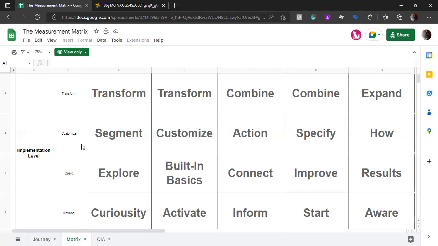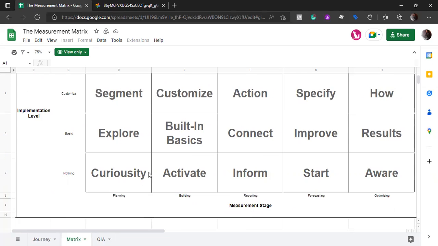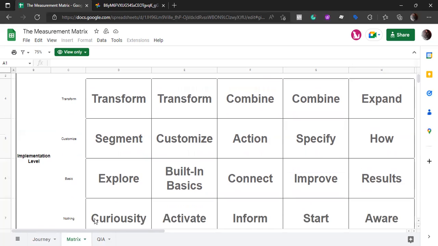So we discussed all the implementation levels. The thing to remember is that planning is a crucial part and we cannot skip it. If we simply skip these phases and try to go to transform, then it will cause a problem for us. Then we will not be able to understand the reports that we are having, right? So we should always go step by step so that we can make sense of the result that we are getting, whether good or bad, right? So this was the measurement metrics.